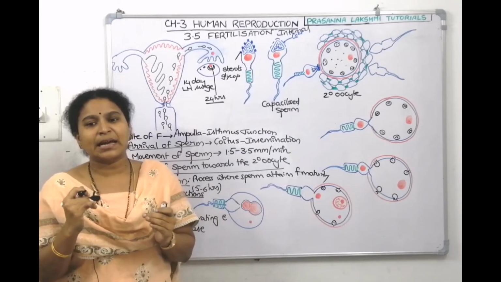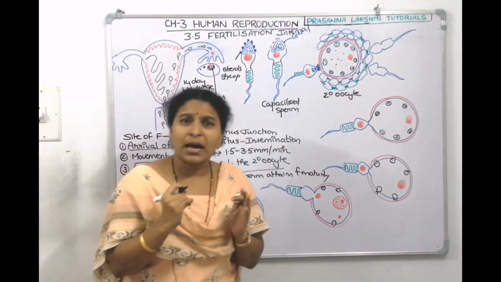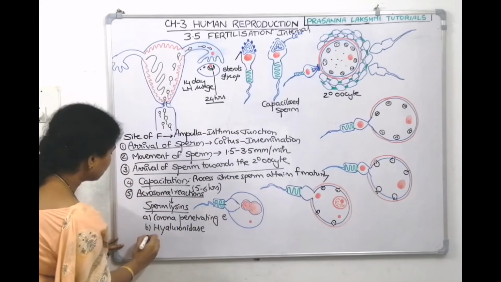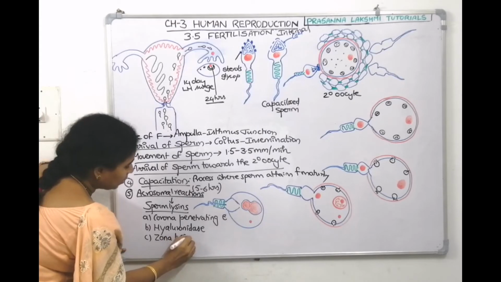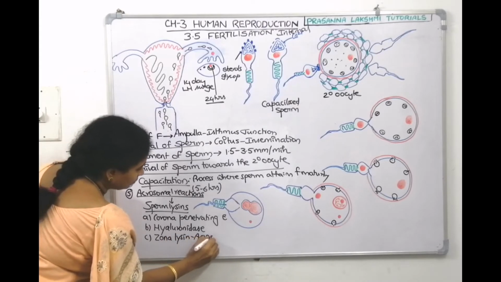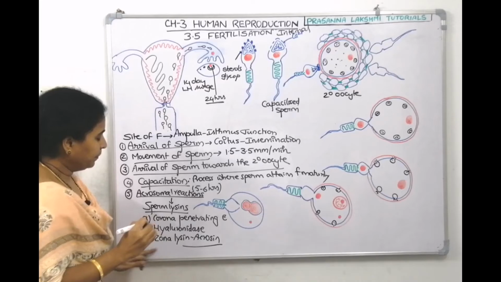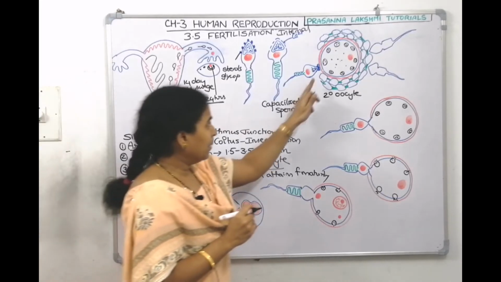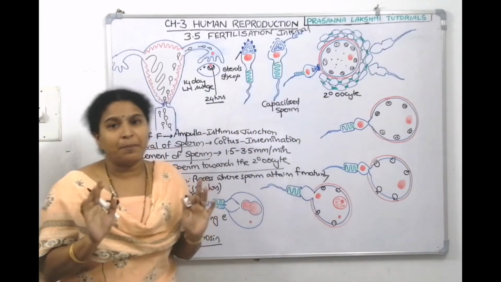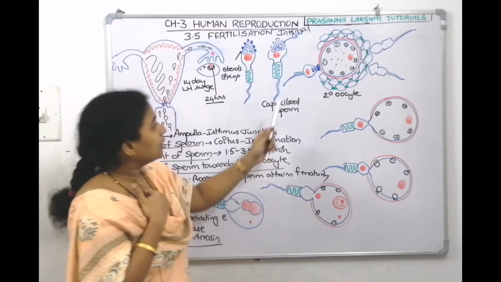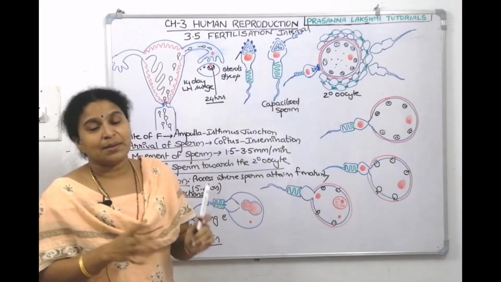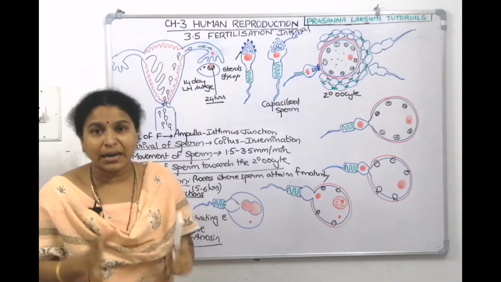And the third enzyme is called zona lysin, which is also called acrosin. This zona lysin will help in dissolving the zona pellucida. All these three together are called acrosomal enzymes, together called sperm lysins.